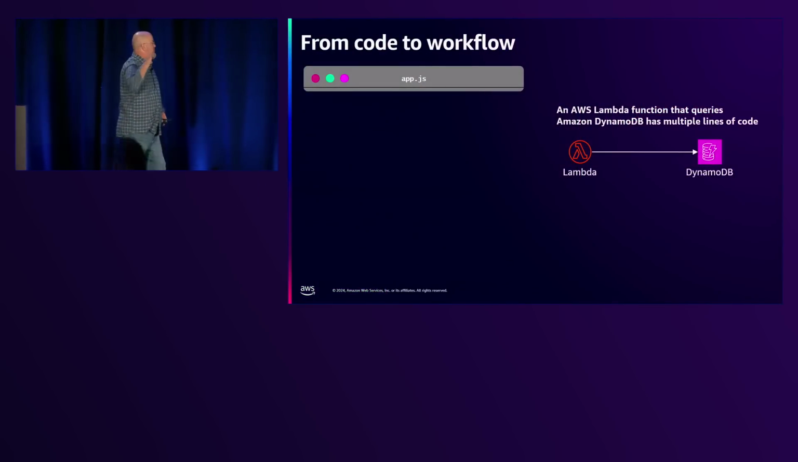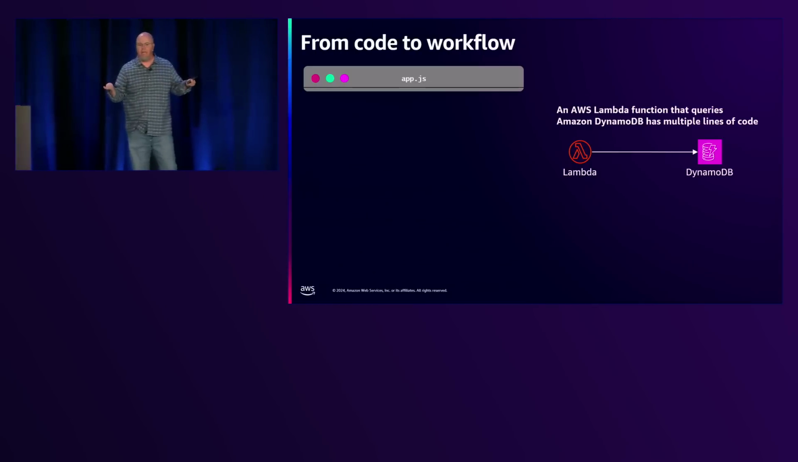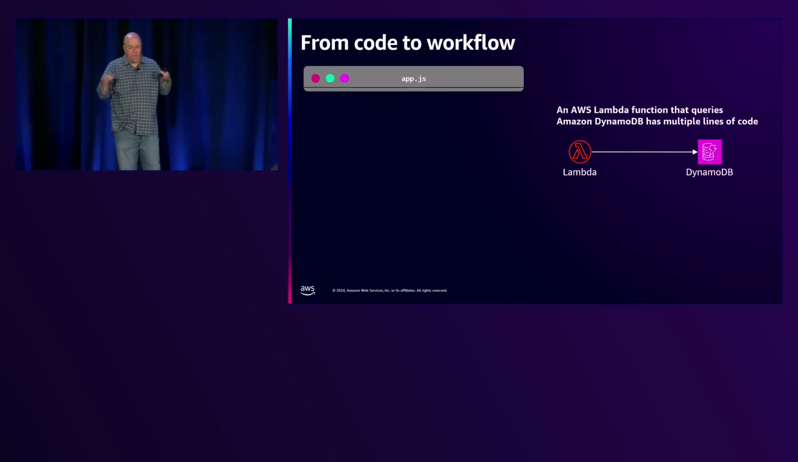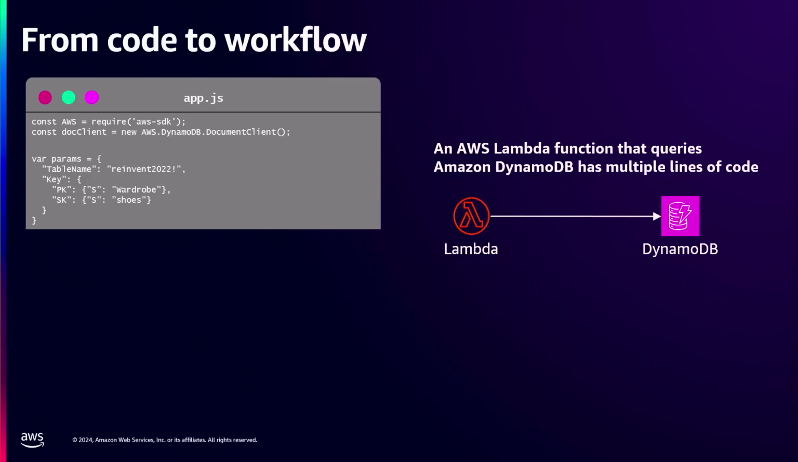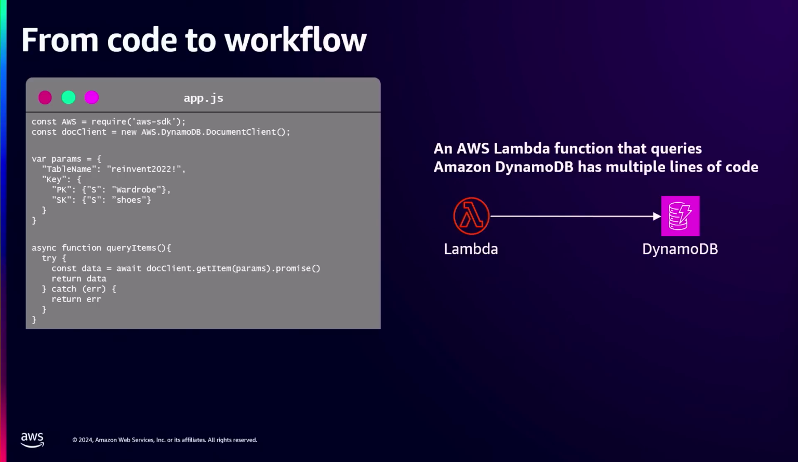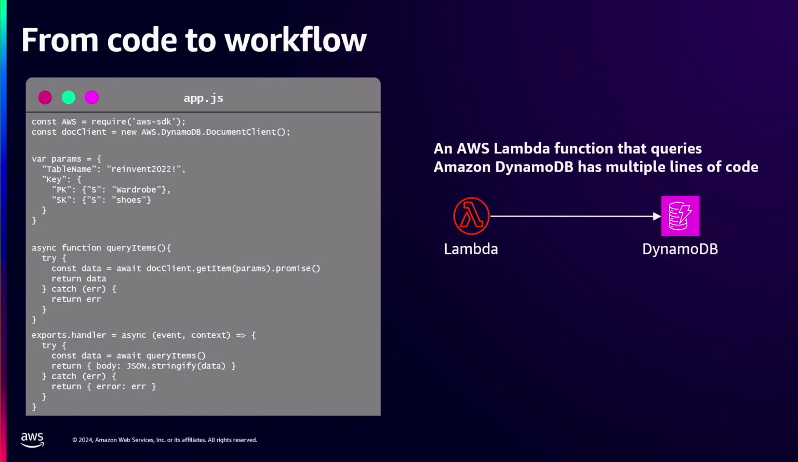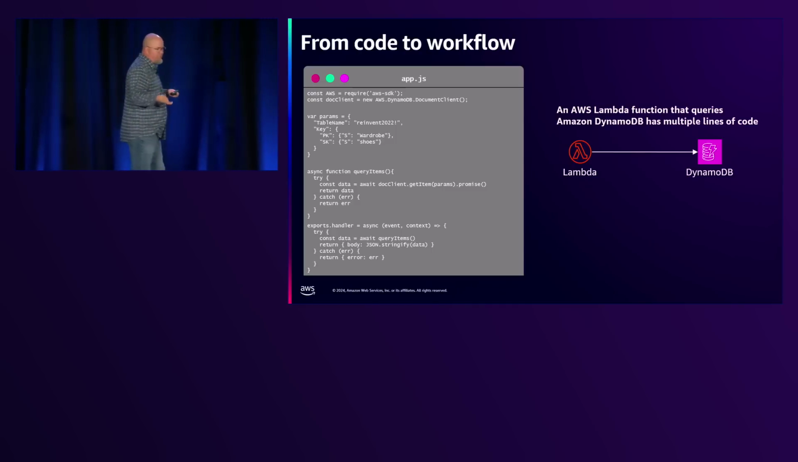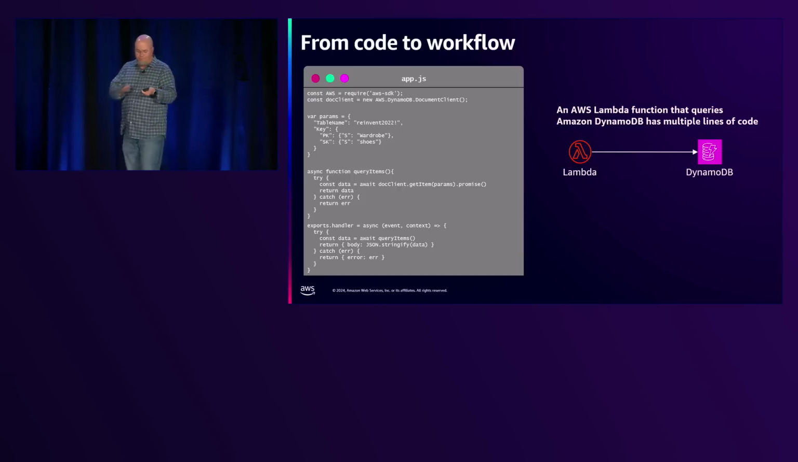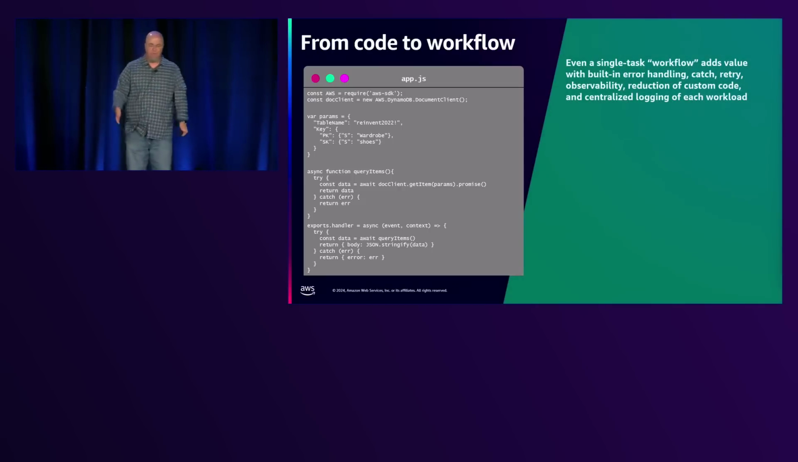So we have this example application, real simple, we've probably all done it, where we're going to talk to DynamoDB. We have a Lambda function that's going to call DynamoDB, and to do this, you have multiple lines of code, right? You're going to create your client, you're going to create the parameters to talk to DynamoDB, you're going to then create the async function to query that, and then finally your Lambda handler. And this is okay. I mean, this is very acceptable, I'm not pounding on this, but how would you do that in Step Functions?